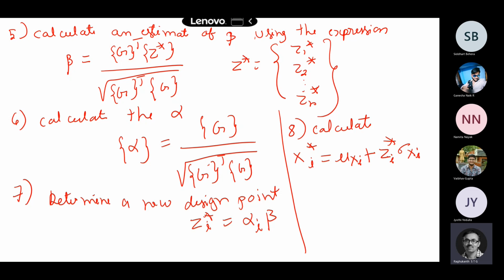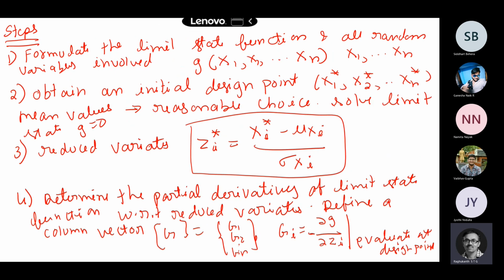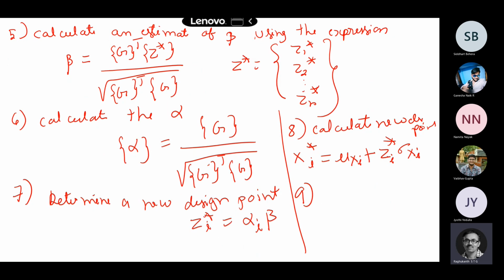Now what you have to do is follow, right? Once again you have calculated this xi star. Once the new design points have been obtained, you repeat all the steps actually. You go to step 2, where you had obtained an initial estimate. Whatever we have obtained here, you go to step 2 and then step 3, once again calculate Zi star, and then come to 4, then 5, then 6, and then once again find out a new design point, and you do it in an iterative fashion.